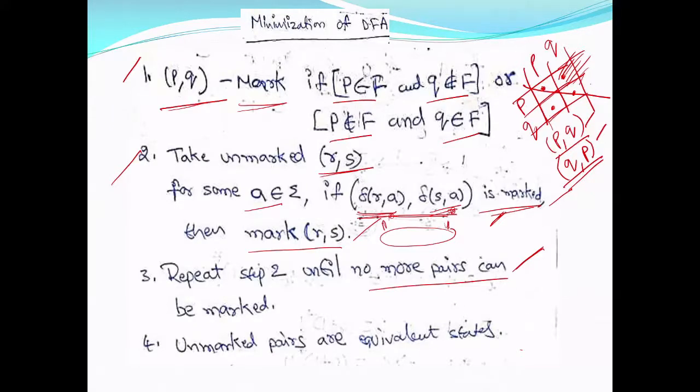Then once again repeat this, until no pairs can be marked. Then all unmarked pairs after this step are said to be equivalent states. Suppose a pair S comma T is unmarked. Then it means that S equals T. These two states are equal. So in your DFA, you can combine those two states.